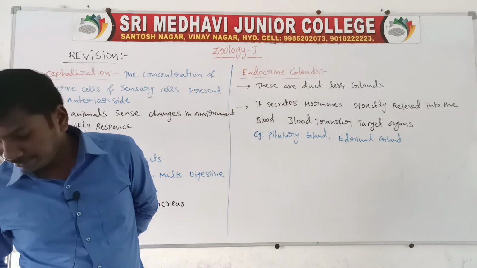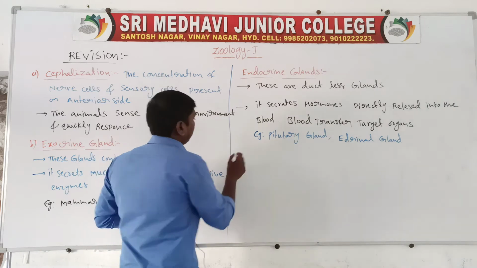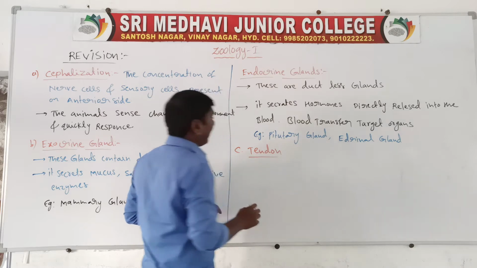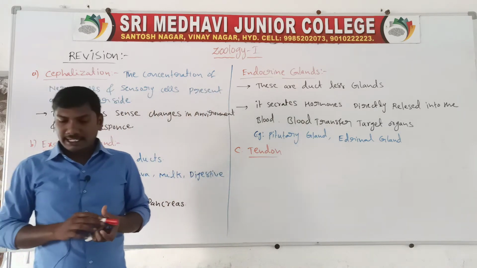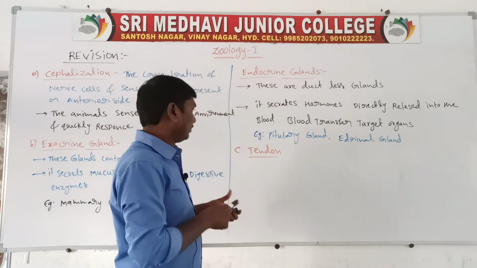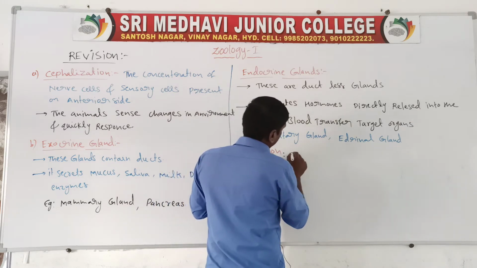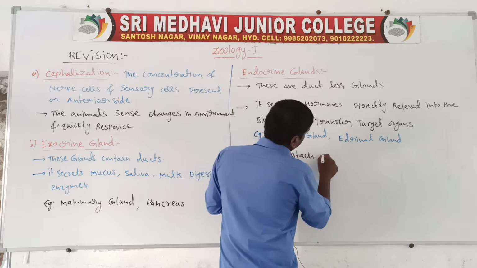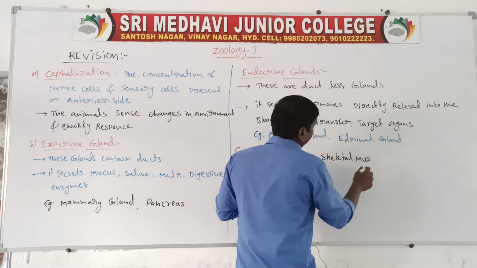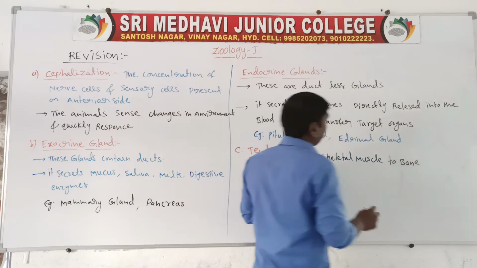Next question, distinguish between tendon and ligament. Tendon attaches skeletal muscle to bone.